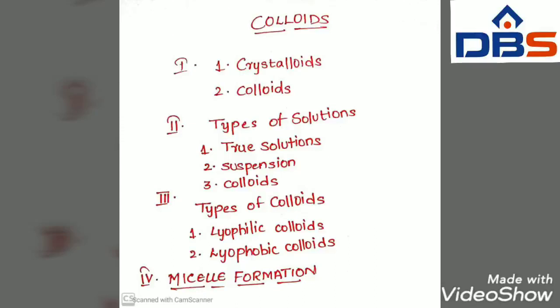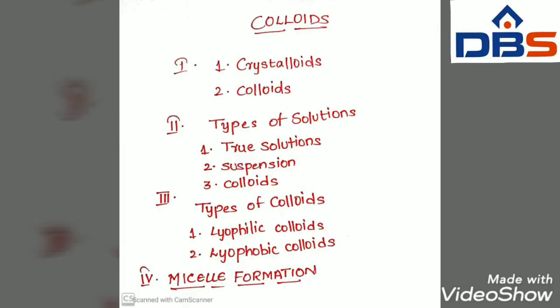The substances which diffuse readily in solution and can pass easily through animal or vegetable membrane are known as crystalloids. For example, urea, sugar, salt, etc.